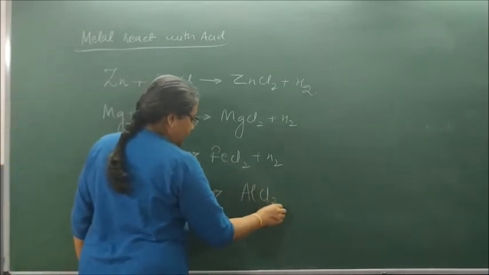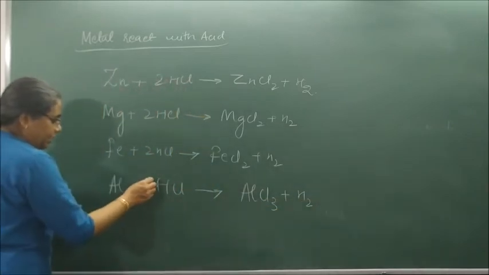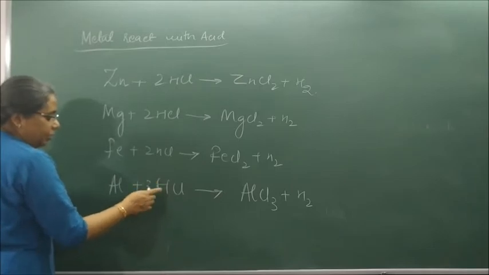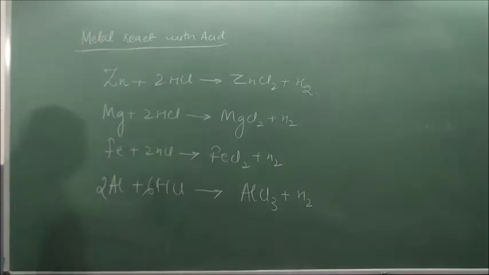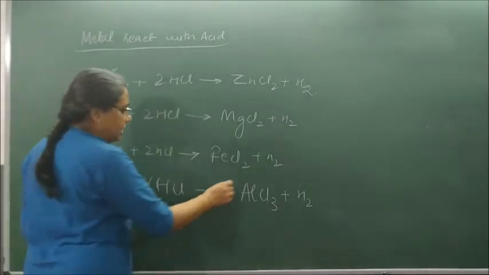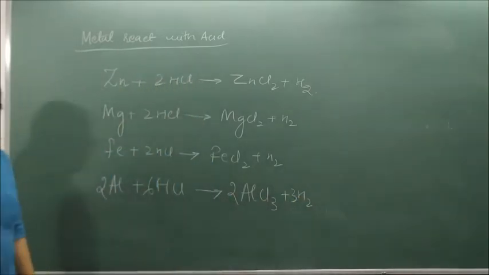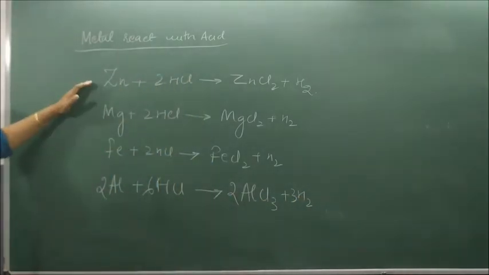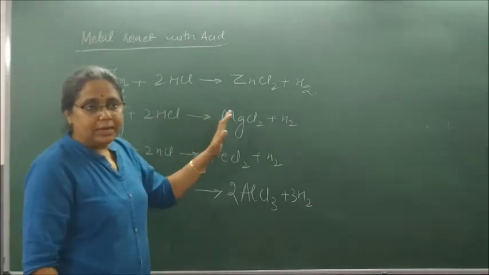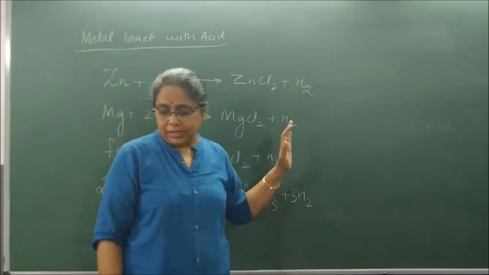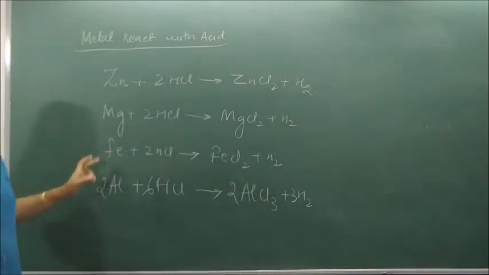AlCl3 plus H2. Now this we need to balance, because if I make this 3HCl, I will not get H2. So I will write it as 6HCl and 2Al. 2Al plus 6HCl gives 2AlCl3 plus how much H2? 3H2. So when metals react with acid, they form salt and liberate what? Hydrogen gas.